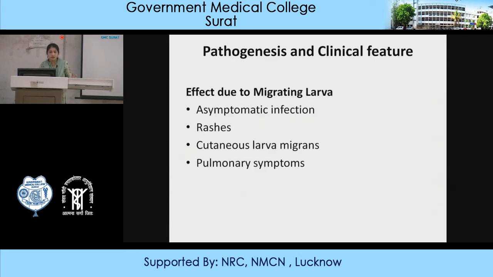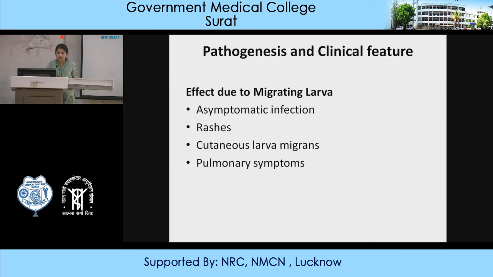Now the pathogenesis. If you see the life cycle of Strongyloides stercoralis, you will find that wherever it goes, it produces pathogenesis, with effects due to the migrating larva. Whenever this larva goes, it produces signs and symptoms. Sometimes there is an asymptomatic infection, when the parasitic load is very low.